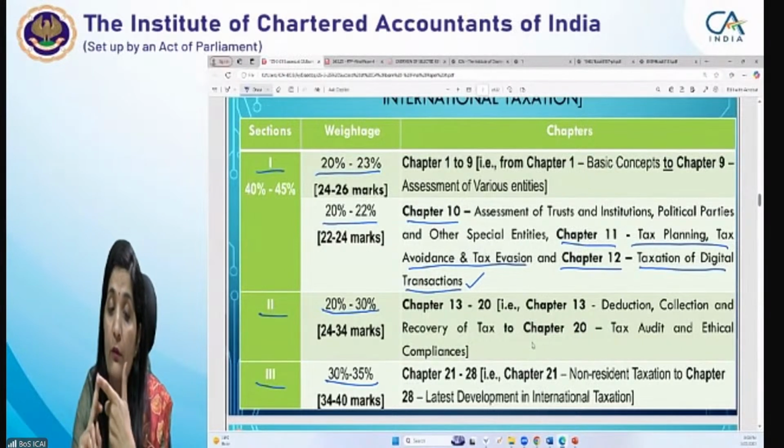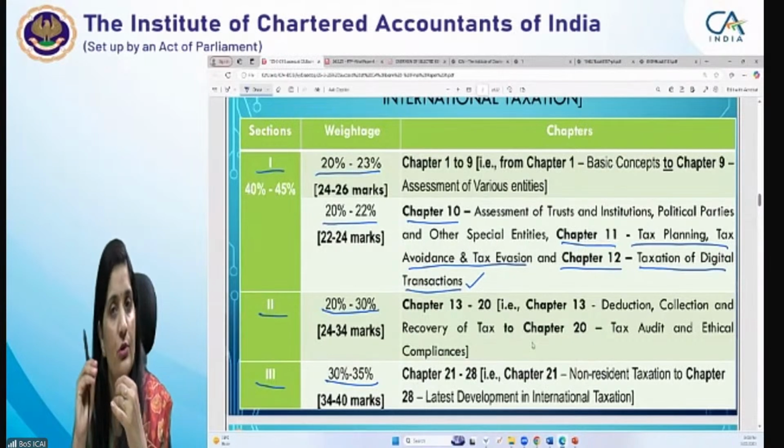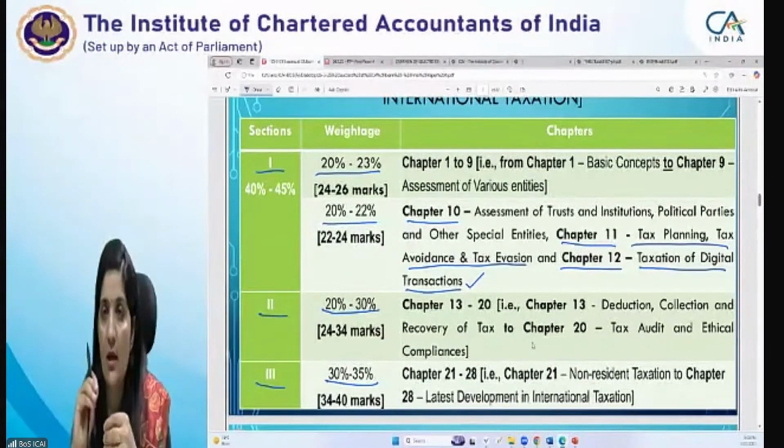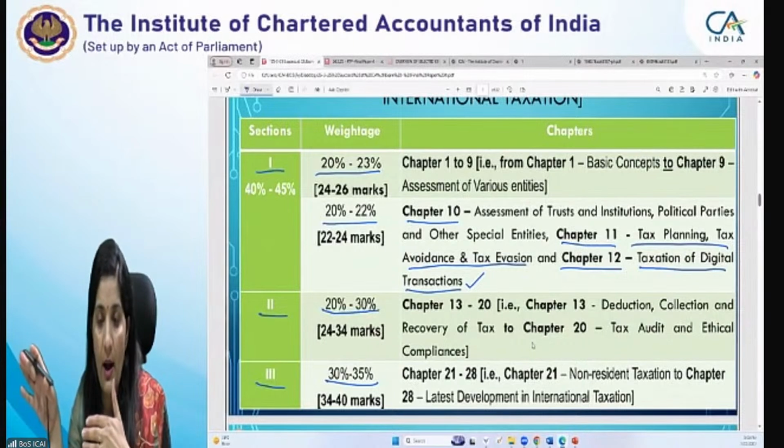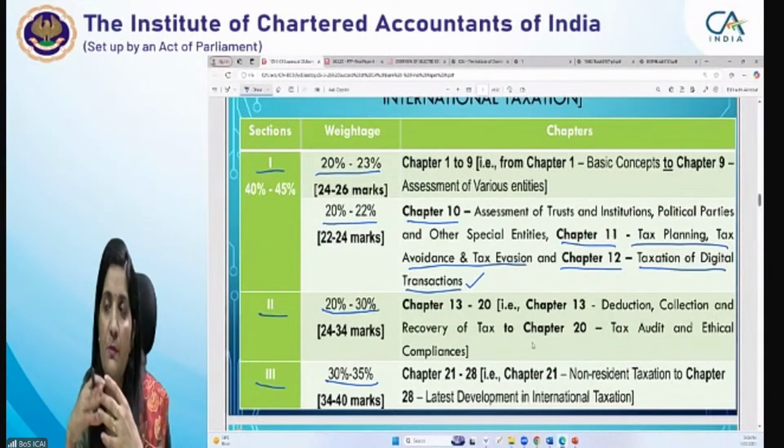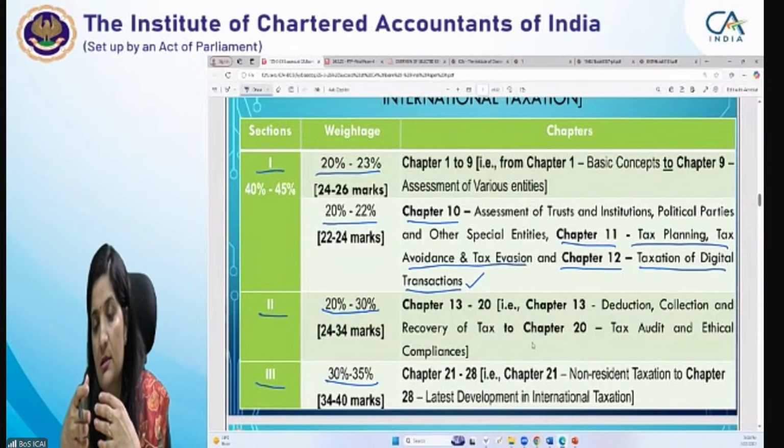So आप बोलोगे first section में 1 to 9 chapters and assessment of various entities में, इसमें तो compulsory एक question आना ही है आपका. First question is a compulsory question. In another part also, one or two questions may be asked for 8 marks, और some of the case scenarios can also be asked based on these sections.